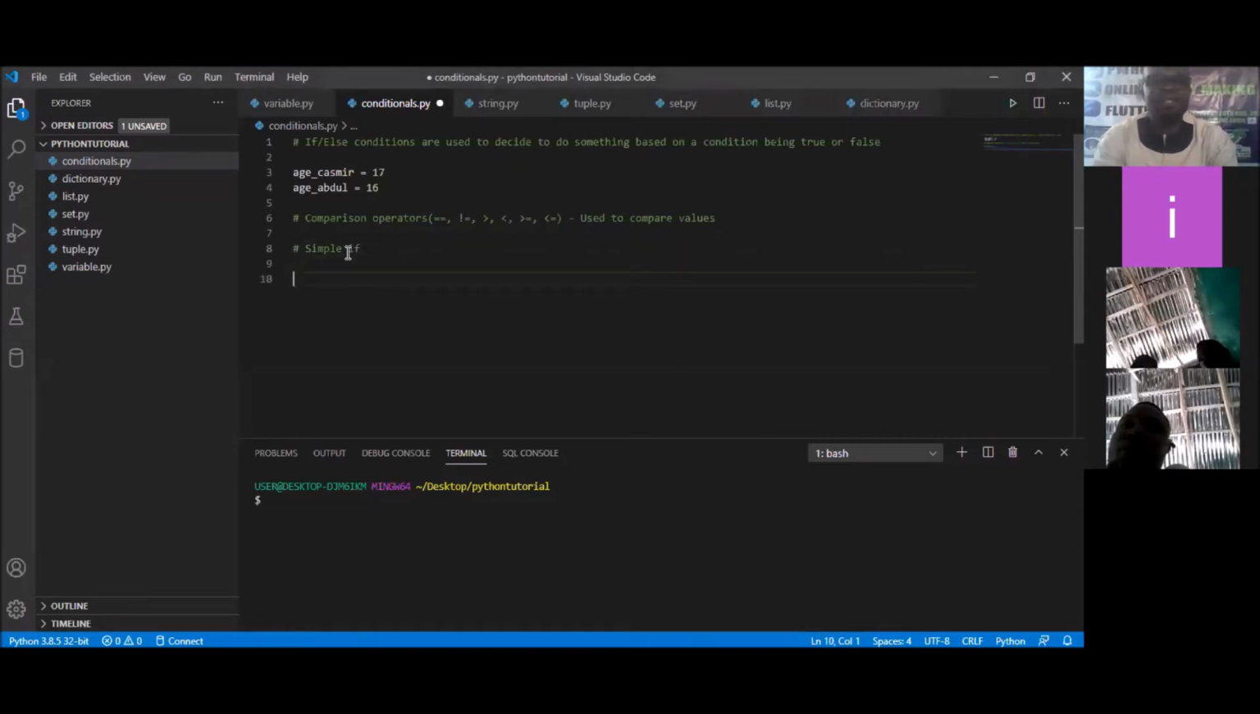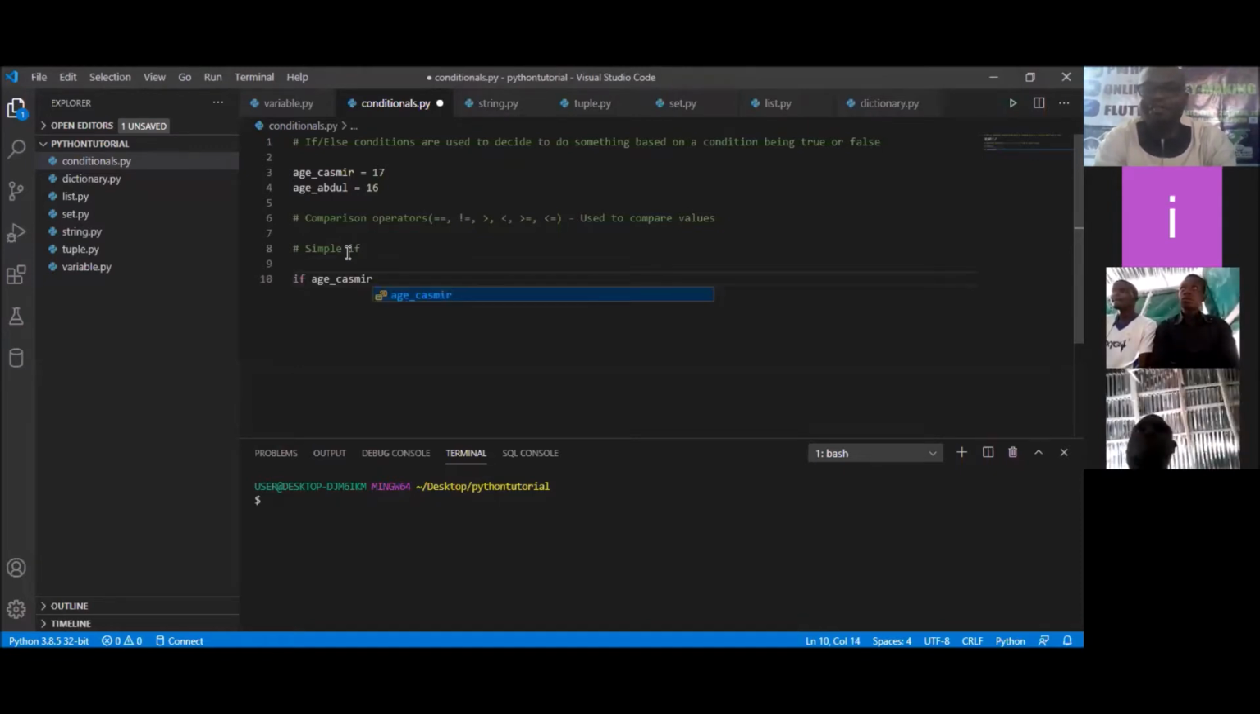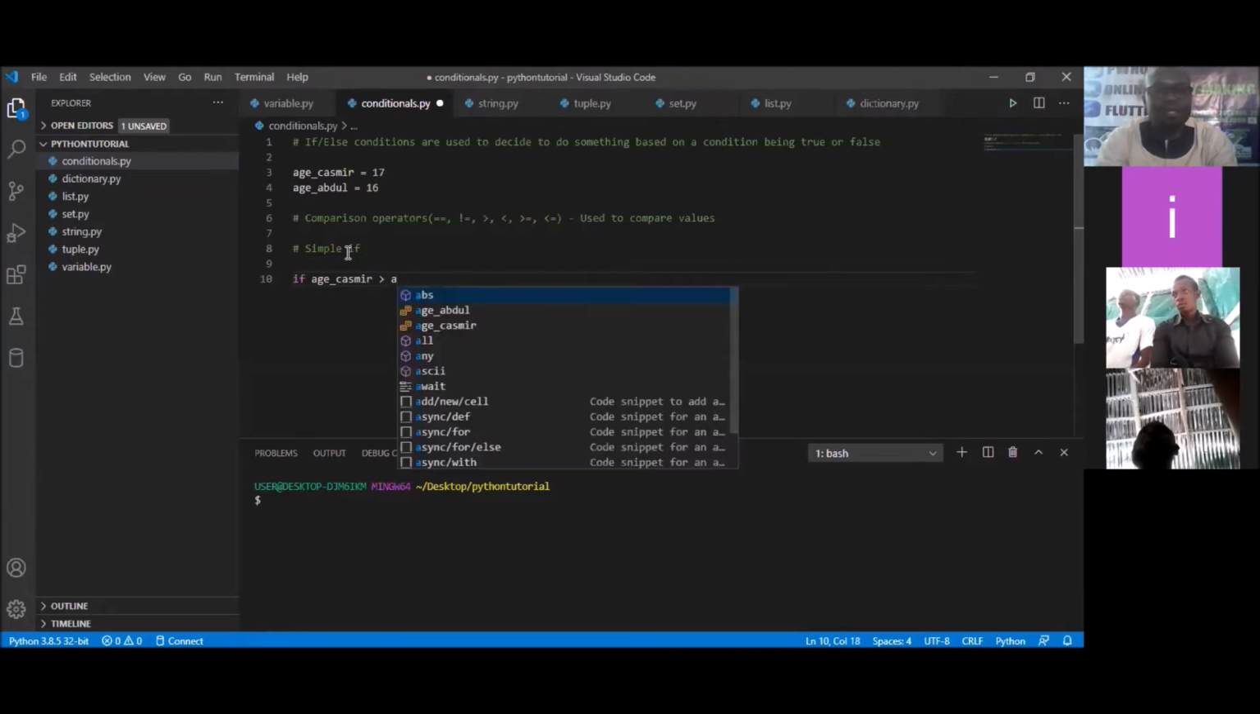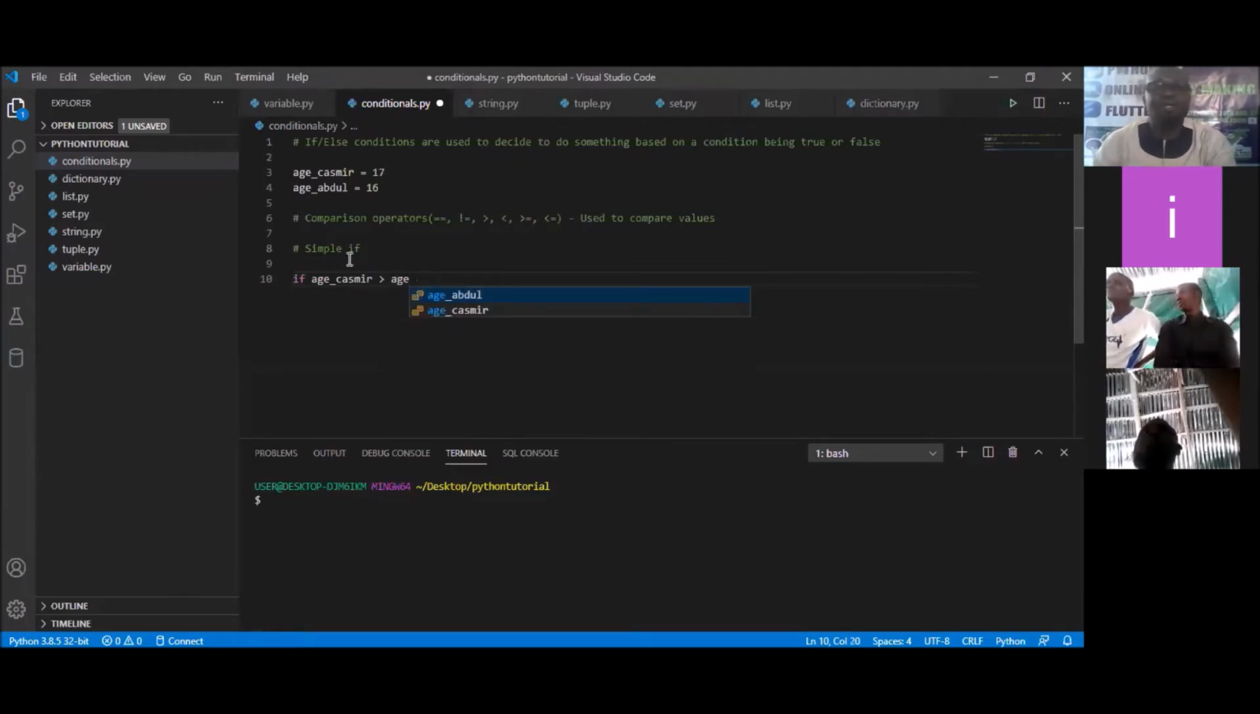To write an if statement, please check out the syntax. You simply say if, then you say what you want to compare. We earlier declared some variables, isn't it? So we want to check the age of Kashmir. We're checking Kashmir's age, and we're comparing to know whether Kashmir's age is greater than age_abdul. Because I have my code completion, I can easily write this. So that's what we are checking.